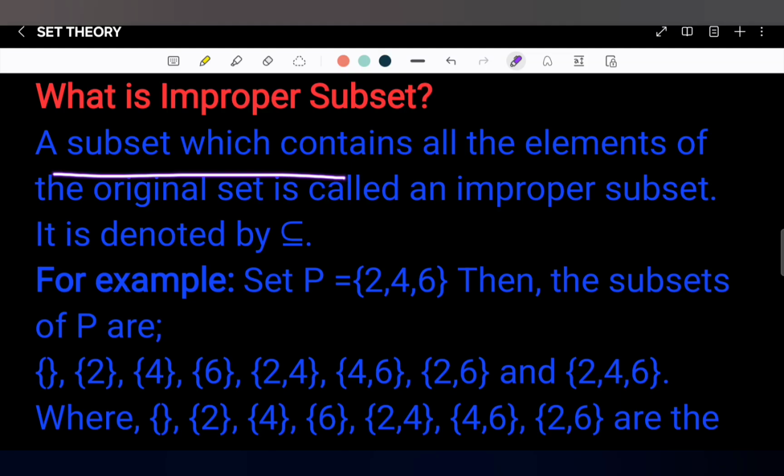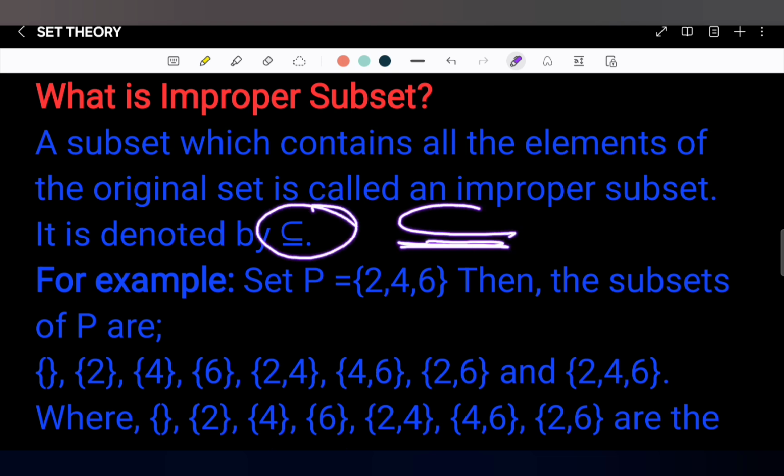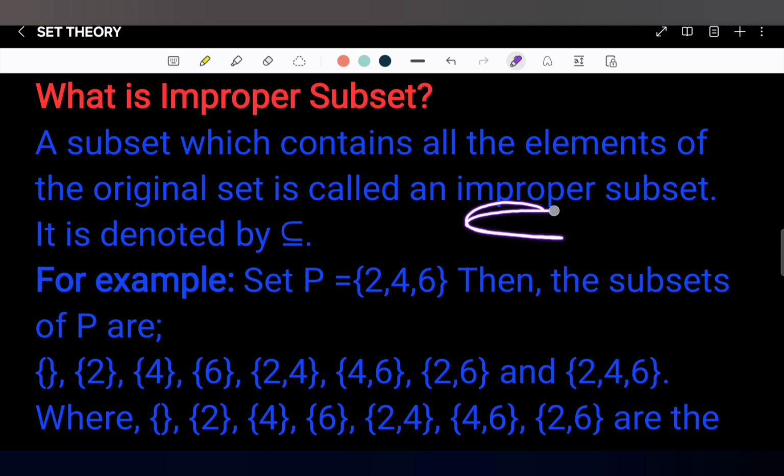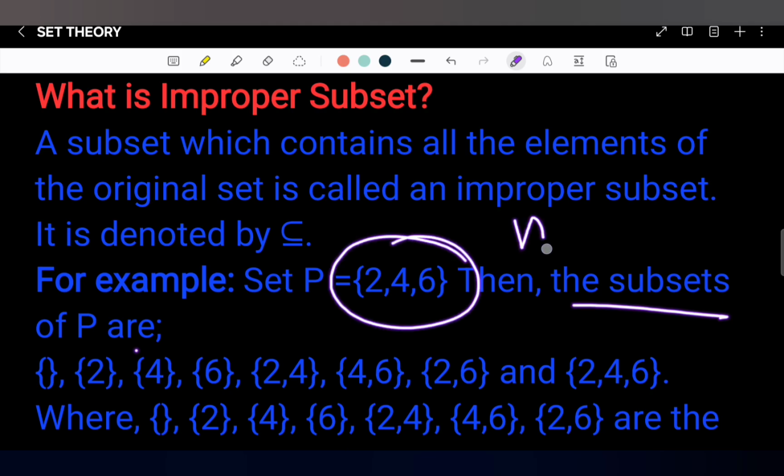The subset which contains all the elements of the original set is called an improper subset, and it is denoted by the symbol of subset as well as equality. So we can say that it is the symbol of improper subset, and for the proper subset we use only this one. For example, set P equals {2, 4, 6}. Then the subsets of P are: how many elements are there? n equals 3.